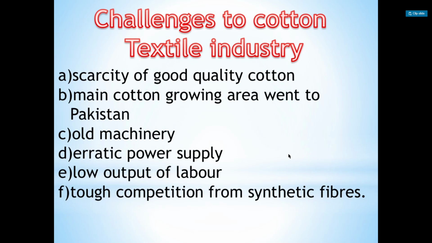Low output means they can give good output, but they are not giving much output. As sometimes we teachers say to our students, "Beta, your output is not so good. You can give good output." In the same manner, the labor class is showing low output. So this is also one of the main challenges of the cotton industry.